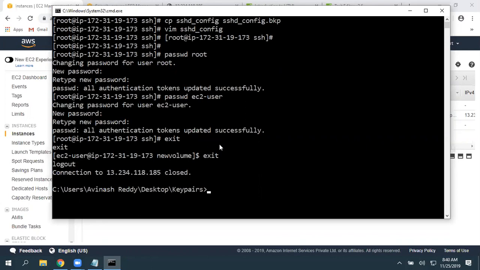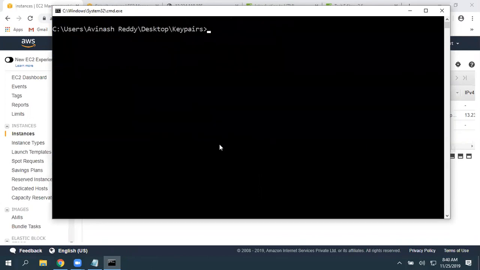So now I'm under my local machine. Okay. So I want to get connected to this machine. So then SSH. What is the default username you want to use? So I want to use root user. Give at the rate.